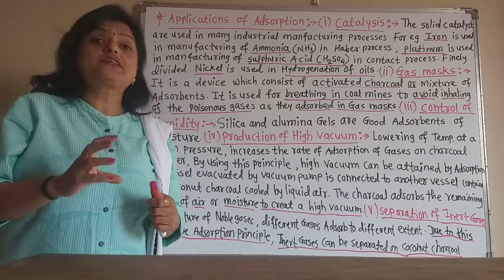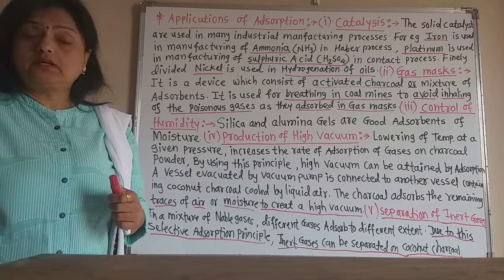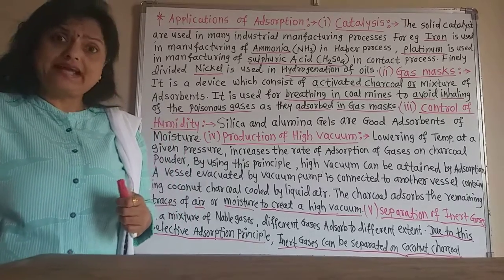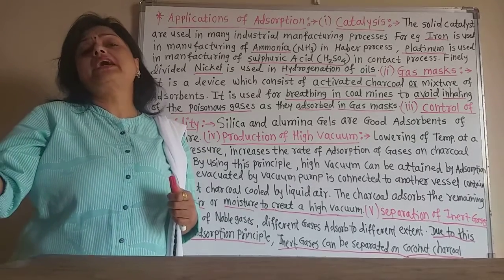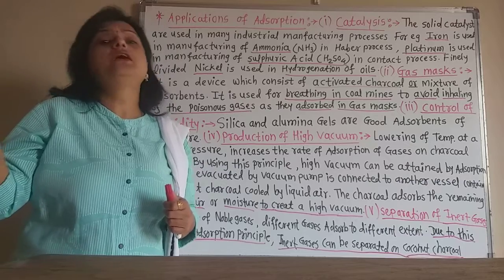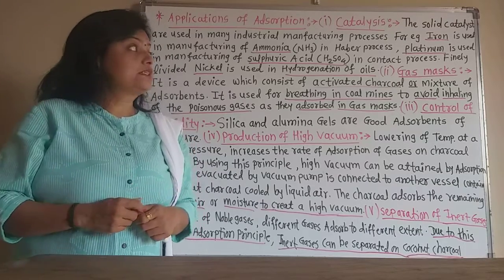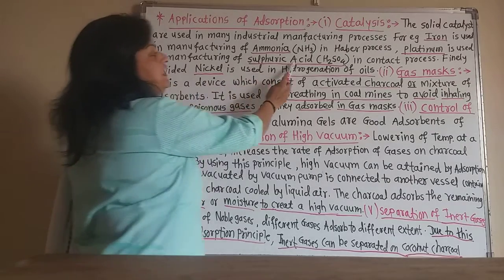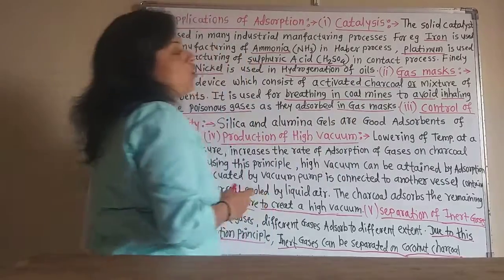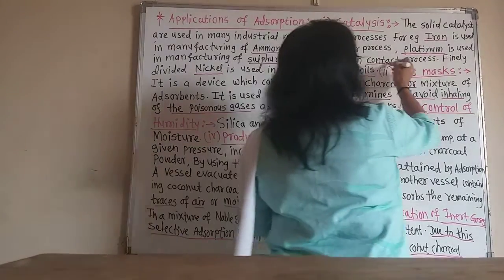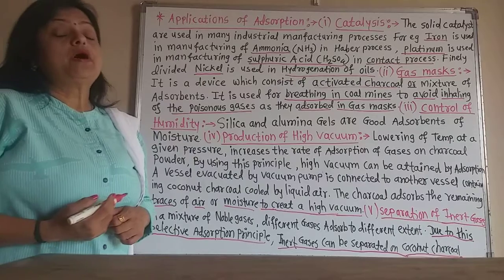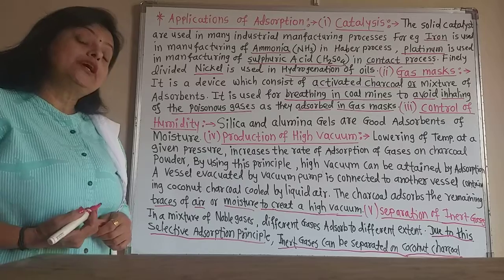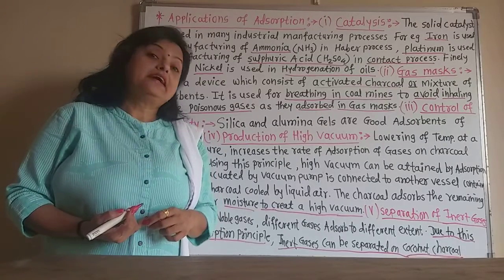First sulfur dioxide gets adsorbed on the platinum and then it converts into sulfur trioxide, and then sulfur trioxide on hydrolysis gives H2SO4 in the contact process. So platinum is used in the manufacturing of sulfuric acid, H2SO4, in the contact process. Now this is also a very important process of manufacturing sulfuric acid, which is a very useful solvent in industrial reactions.